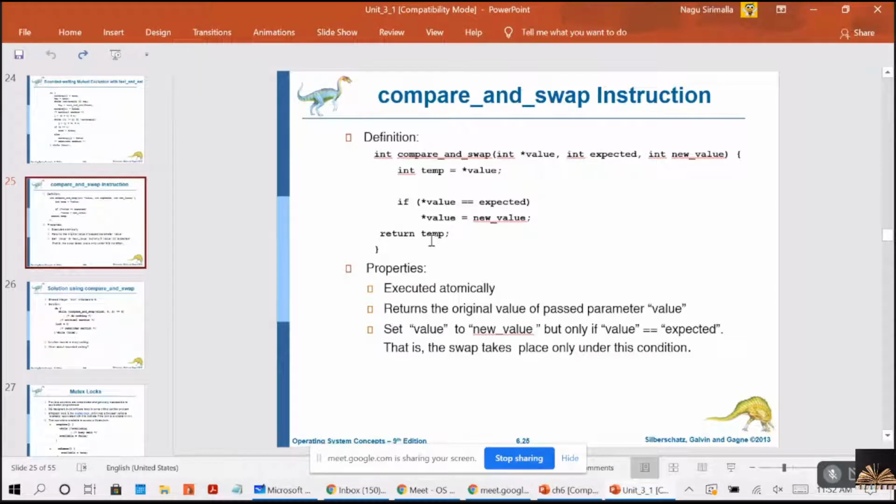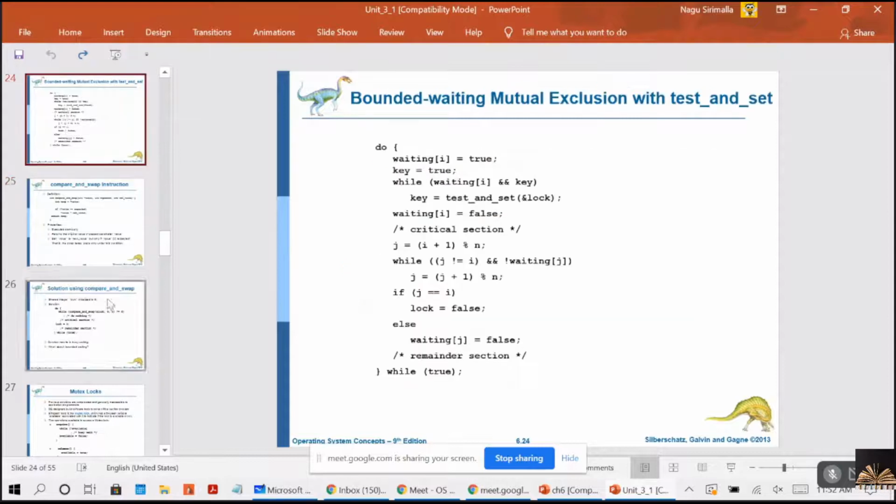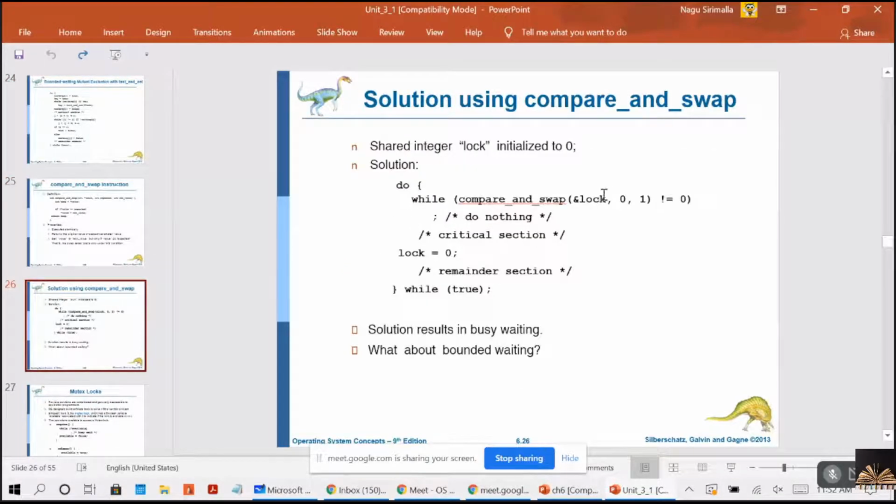You are trying to understand, right? Because it is returning 0, 0 is not equal to 0, so the if condition satisfies.